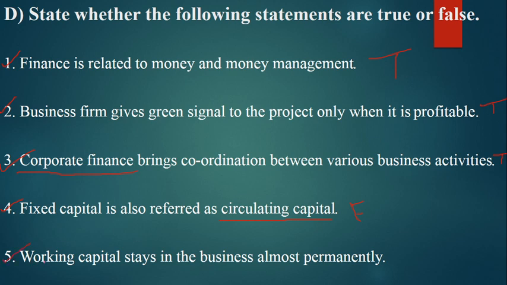Point number 5, working capital stays in the business almost permanently. Fixed capital stays in a business almost permanently, but working capital is a circulating capital, so it doesn't stay in a business permanently. That is why this statement is false.